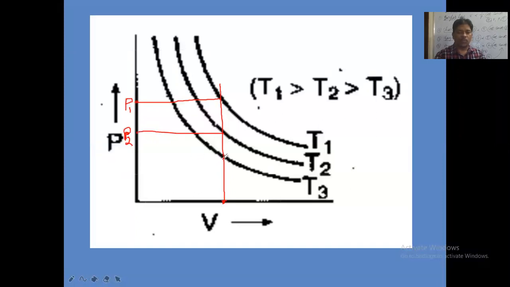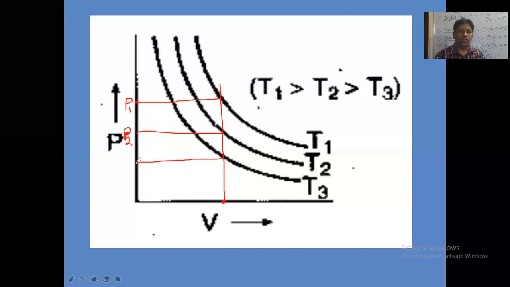Next, from this point again you take one more line towards the y-axis. This value gives P3, pressure 3. The P3 value is taken from the T3 line. Now among P1, P2, P3 on the y-axis, P3 is the lowest value. When P3 pressure is lower, the temperature will be lower at constant volume.